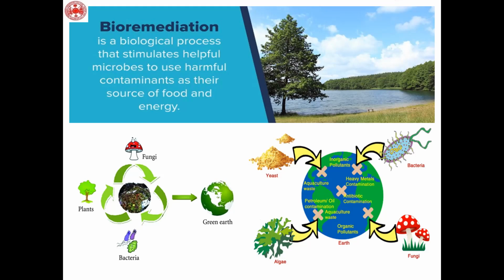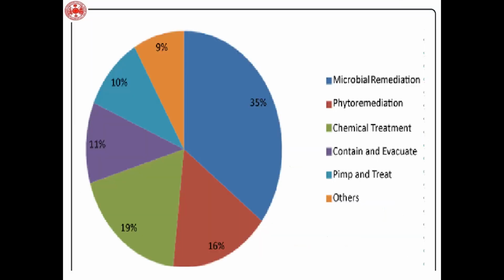Bioremediation is a biological process which utilizes helpful microbes to use harmful contaminants as their source of food and energy. So if we utilize the bacteria, fungus, algae, whatever is available on the green earth to control this spent wash, that will be a possible solution. If we see the statistics, microbial remediation is more effective, about 35%, than chemical treatment and other treatments.